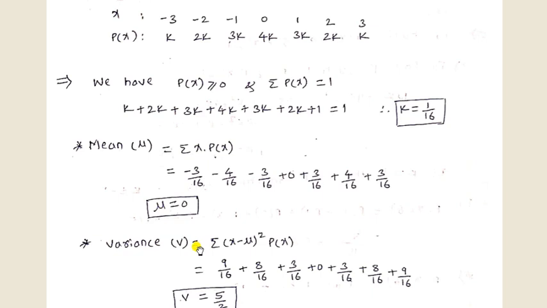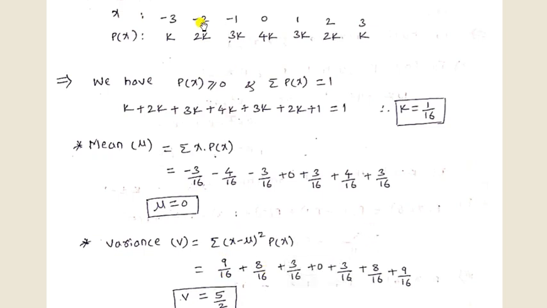Then variance v. So the formula is summation of (x minus mu) whole square into p of x here. So substitute the value of x as -3 and the mu value is 0. So -3 square is 9 into p of x here. So p of x is k and the k value is 1 by 16. So 9 divided by 16.